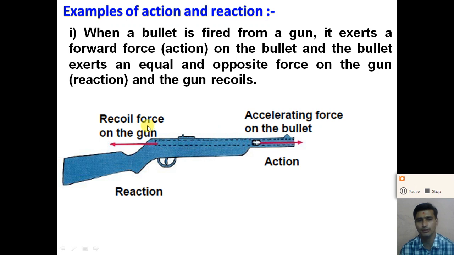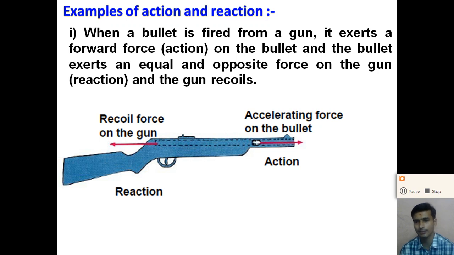This force is called the recoil force on the gun, and this force is considered a reaction force, and due to this the gun will be pulled in a backward direction. So when the bullet is fired from a gun, the gun exerts a forward force on the bullet. This force is considered an action force, right?